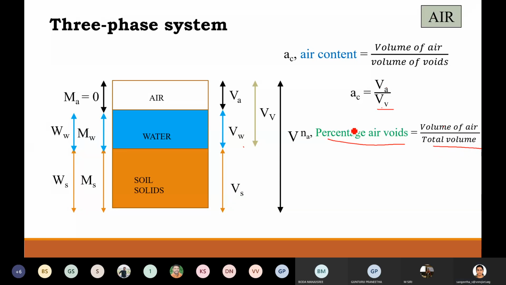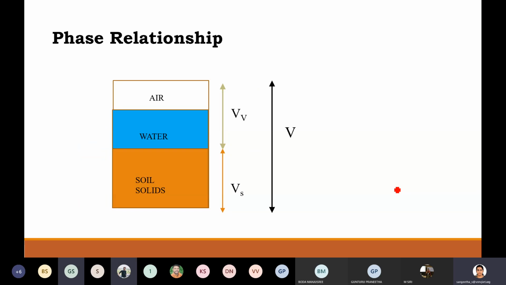It is almost like porosity, where we took volume of voids by total volume. NA is the notation for percentage air voids, so NA is equal to VA by V. Are you guys clear? Yes, ma'am.